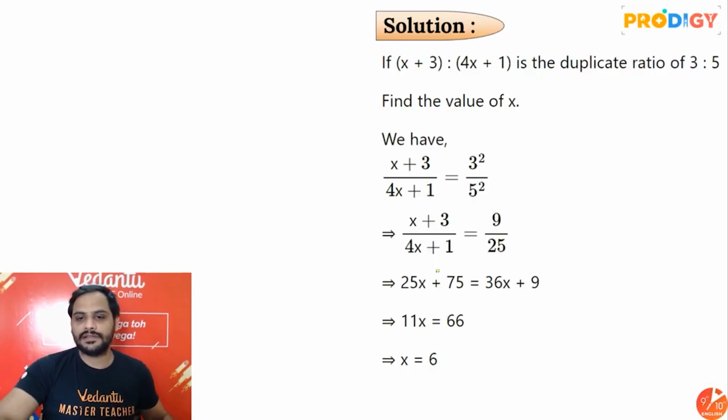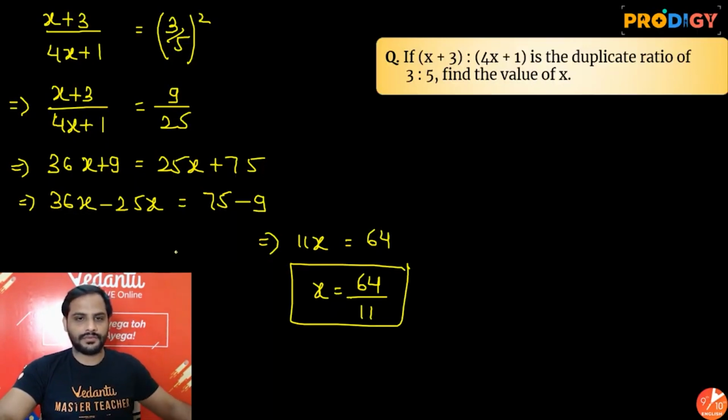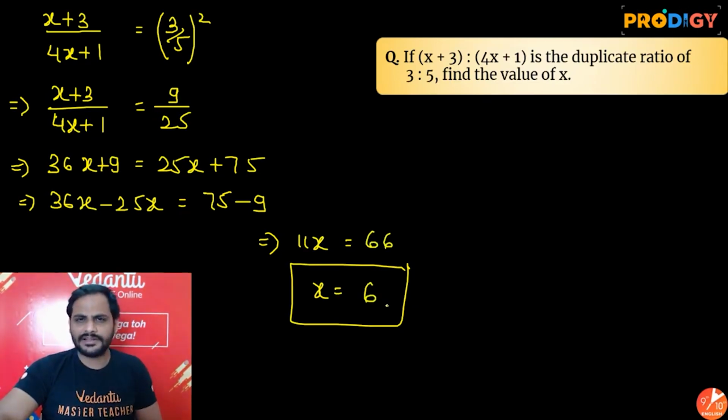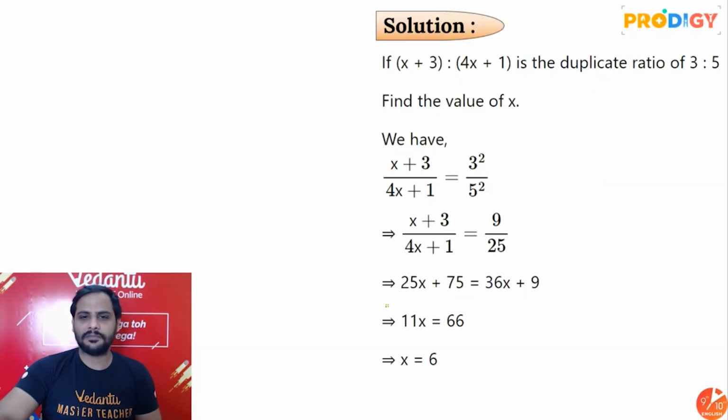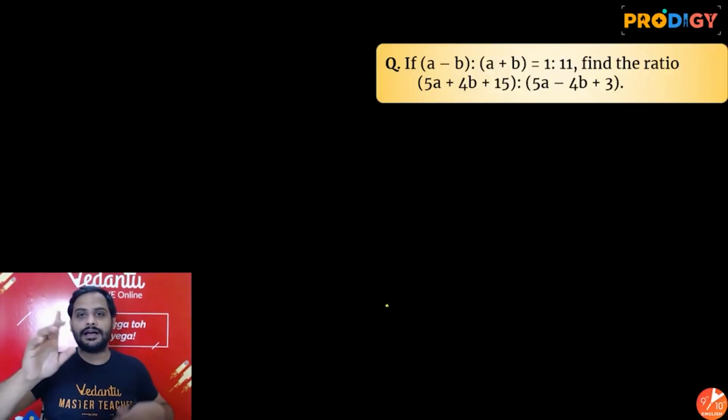This will be the value. Wait, have I made a mistake? Oh. Not 64, it is 66. Sorry. Yes. I subtracted 11 instead of subtracting 9. Alright, it is 66. So x will be equal to 6. Alright, the simple question, है ना? Simple है. Alright, next question देखो.